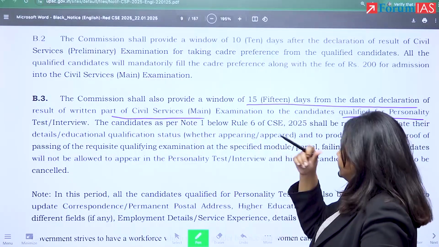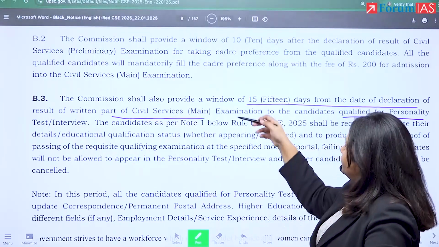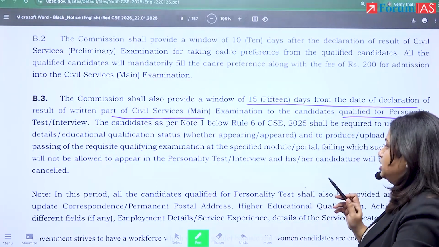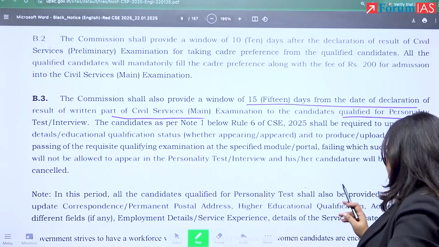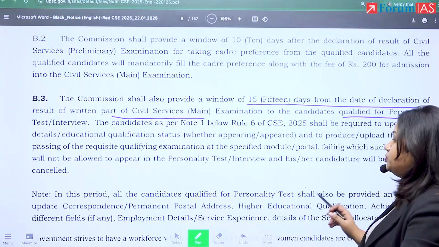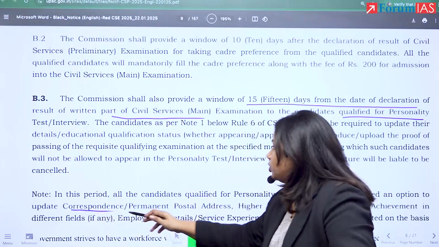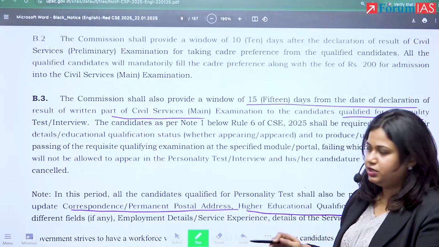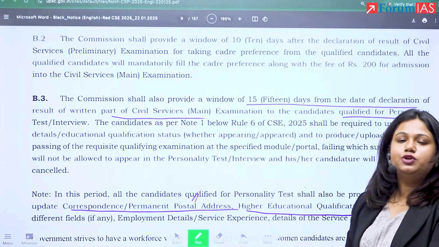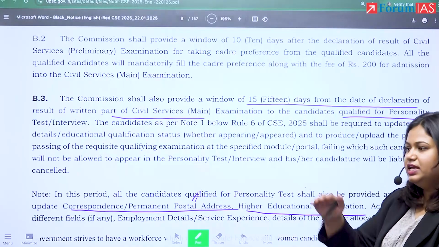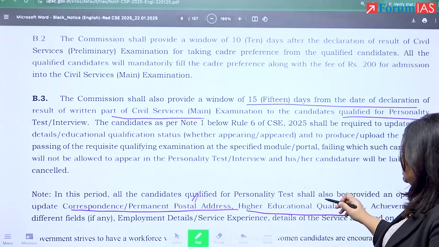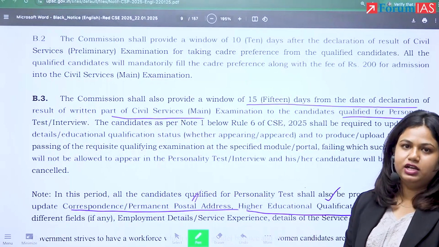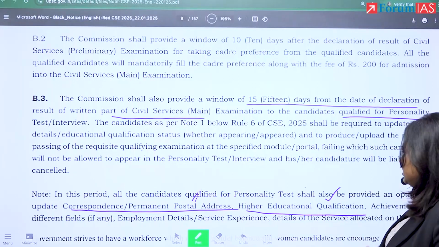So if the result is given on, say, X date, so 15 days after that, you're going to get that time. During that time, you will get to change certain parts of your application form. What things you will be getting an option to change or update: your correspondence and permanent postal address, your higher educational qualification, right? So address can be changed because you might move from the place of current residence in the next year, granted. Then your educational qualifications might change because a degree that you're studying under right now, you might complete it. So that's why that has been given.